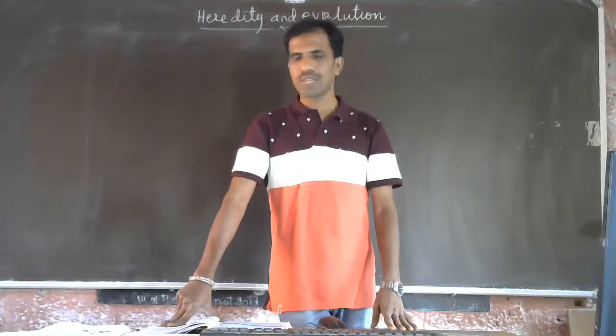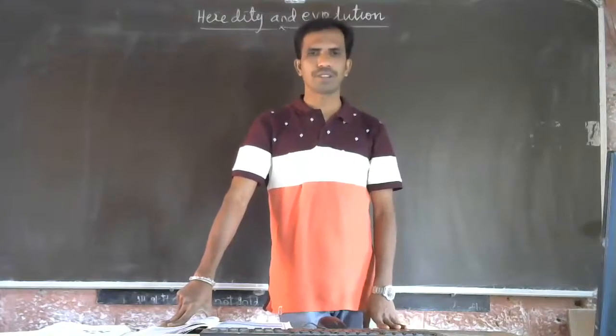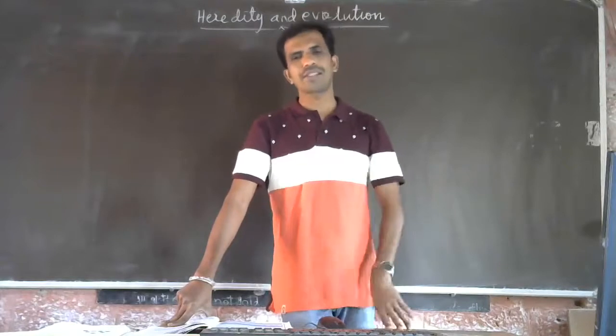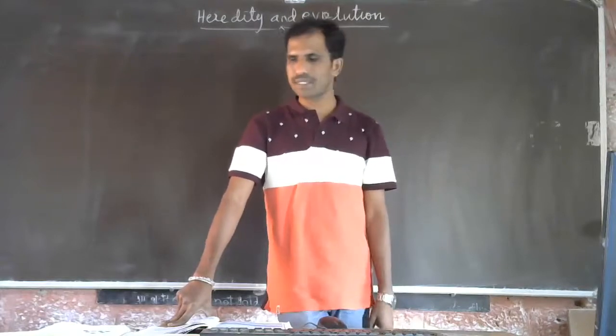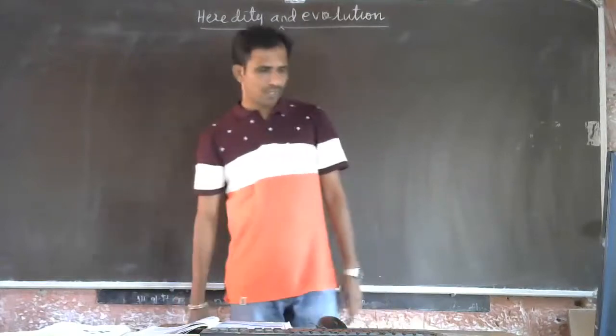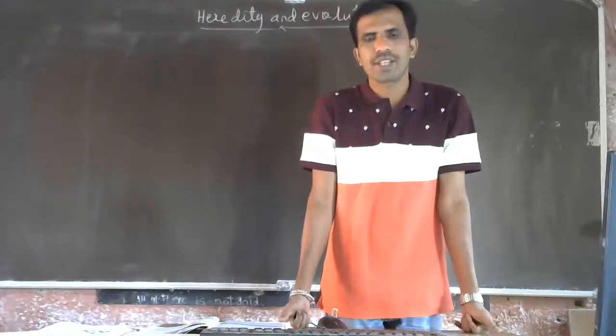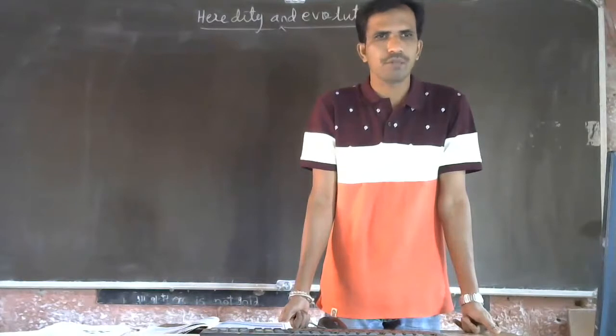Then we are going to study about Mendel's law of inheritance. So Gregor Mendel's law of heredity. You can say that in those laws we are going to study monohybrid cross and dihybrid cross.